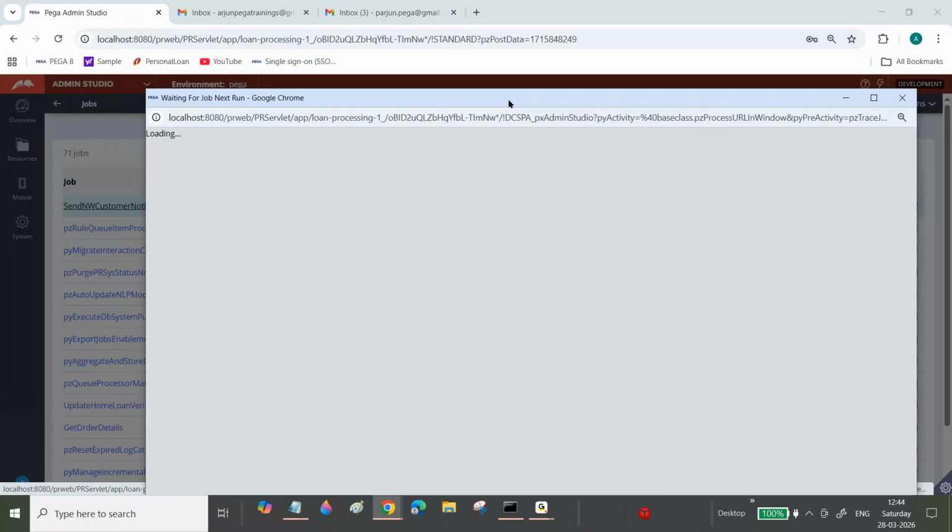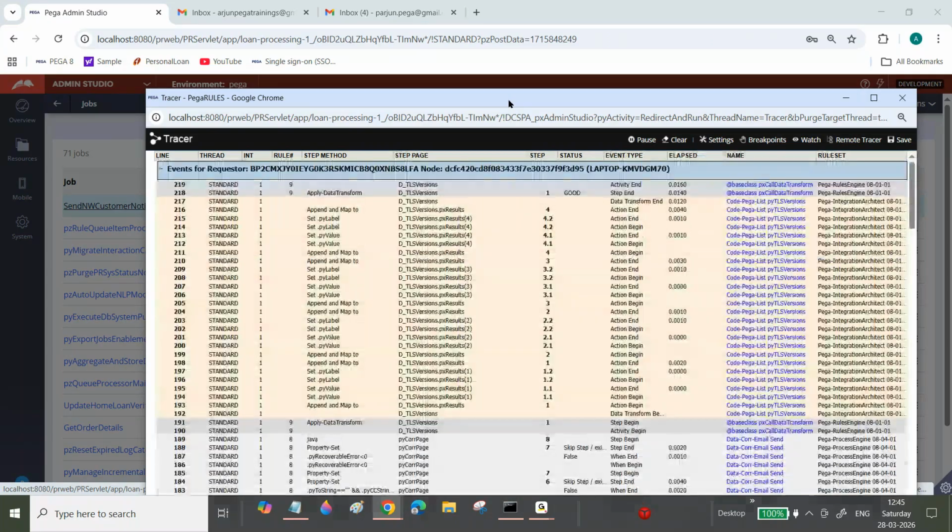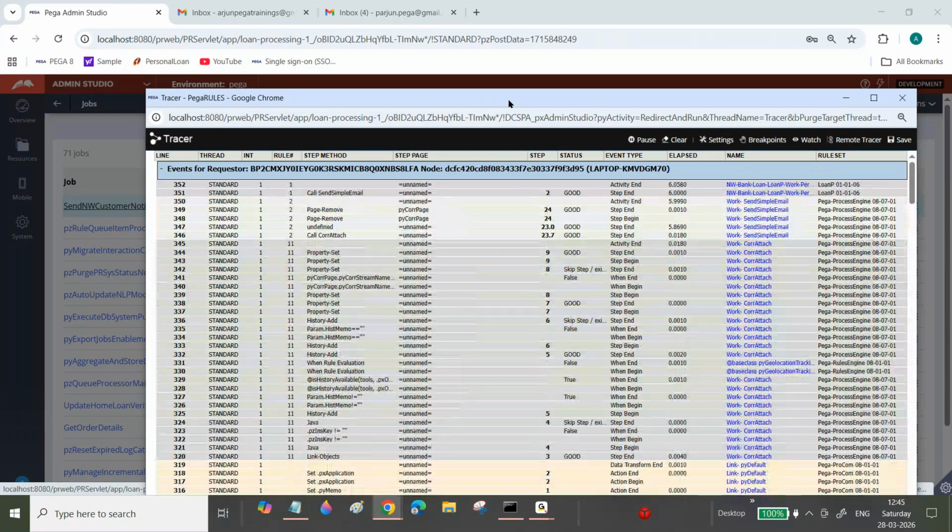Sir, whatever job scheduler, exact time, and when my job scheduler will execute it tomorrow, sir, today at 1 p.m. Is it fine to open this activity now itself? No. Exactly 1 minute before, we can open the tracer. Whenever you want to trace your job scheduler activity, you can open it 1 minute or 30 seconds before the scheduled time. Sir, now my activity executed. Okay, I'm able to trace.